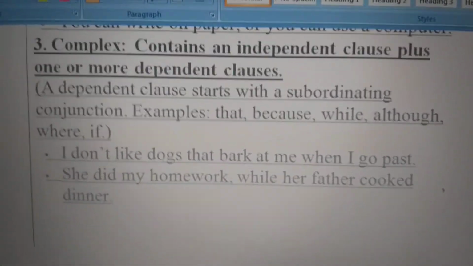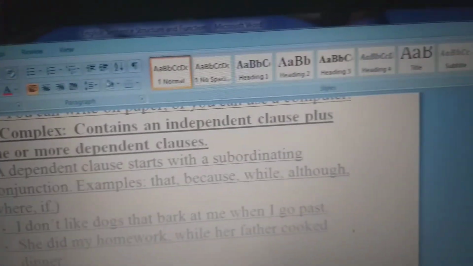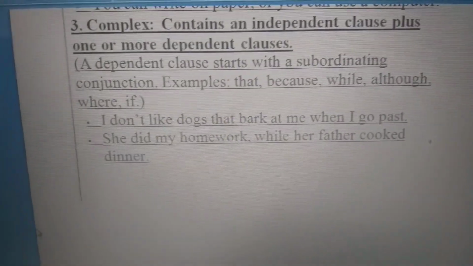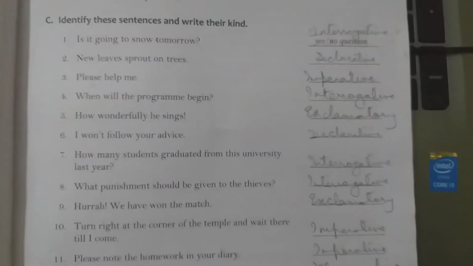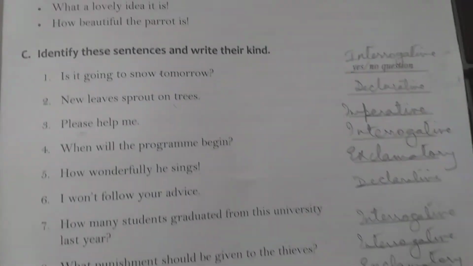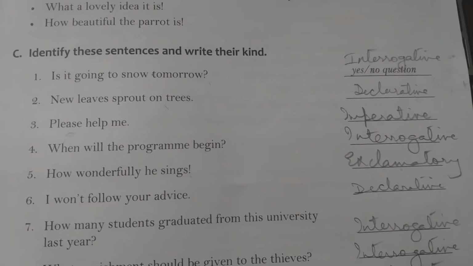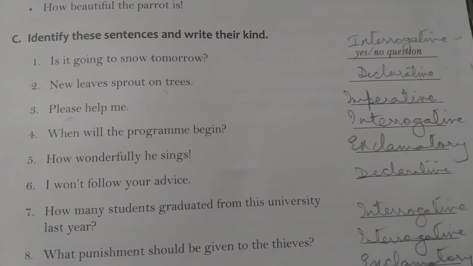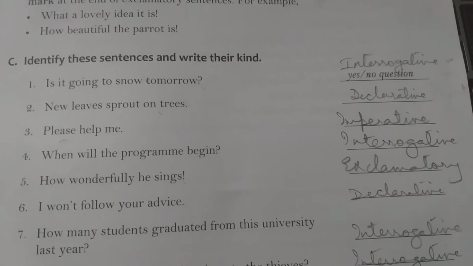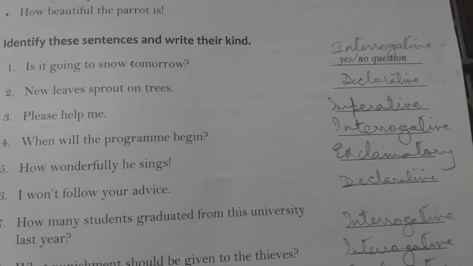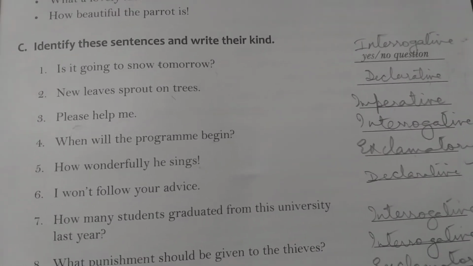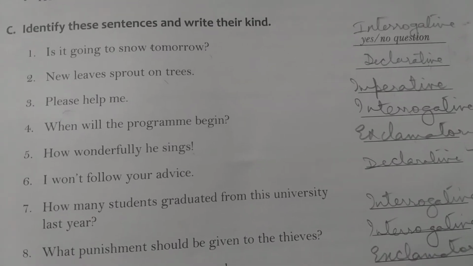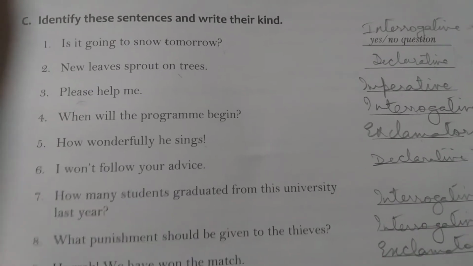Now, students, for the exercise, we will go for the first exercise on page number 5. First one, you have to identify the sentences and write their kind. Is it going to snow tomorrow? So, it's with the question mark. So, what type of sentence is it?